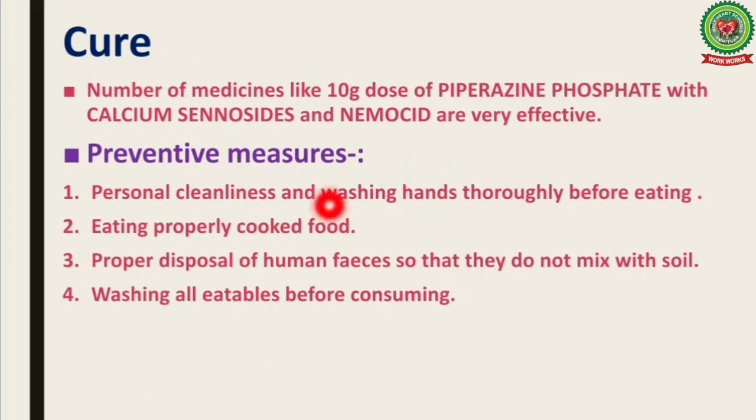What is the cure? Talking about the cure of Ascariasis, a number of medicines like a 10-gram dose of piperazine phosphate with calcium cyanocytes and nimocid are very effective. Now talking about the preventive measures: personal cleanliness and washing hands thoroughly before eating, because it is also spreading through contaminated hands. Eating properly cooked food, proper disposal of human feces so that they do not mix with the soil, and washing all eatables before consuming.